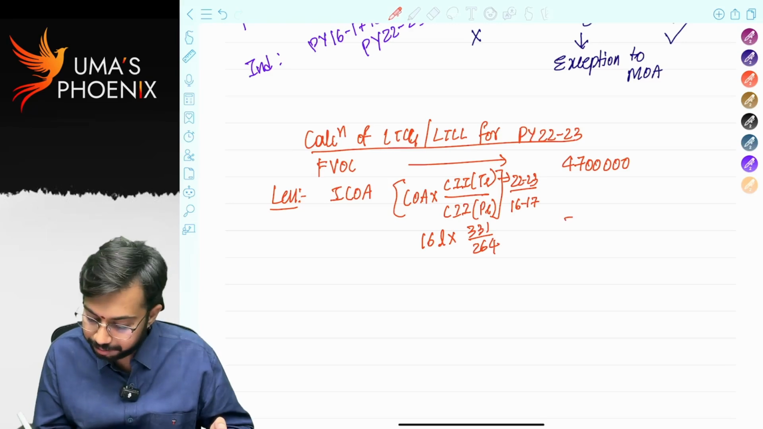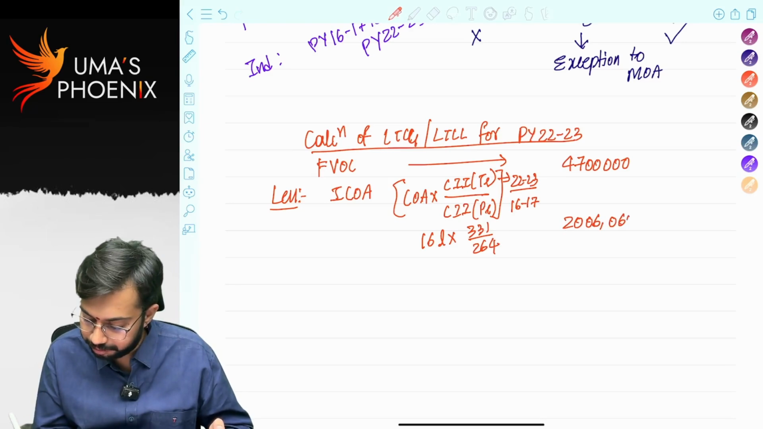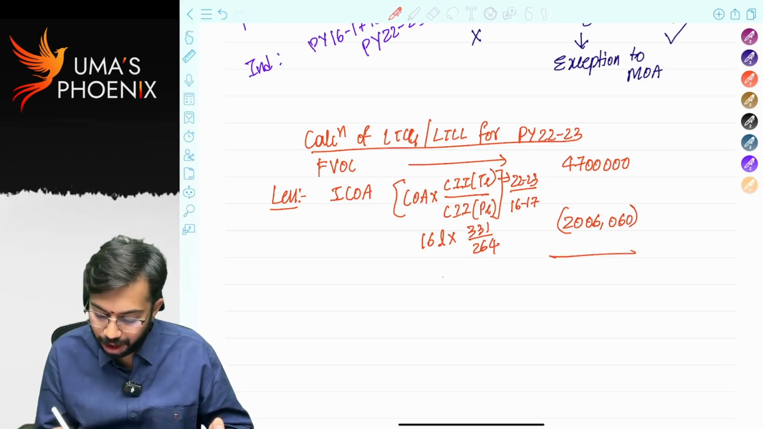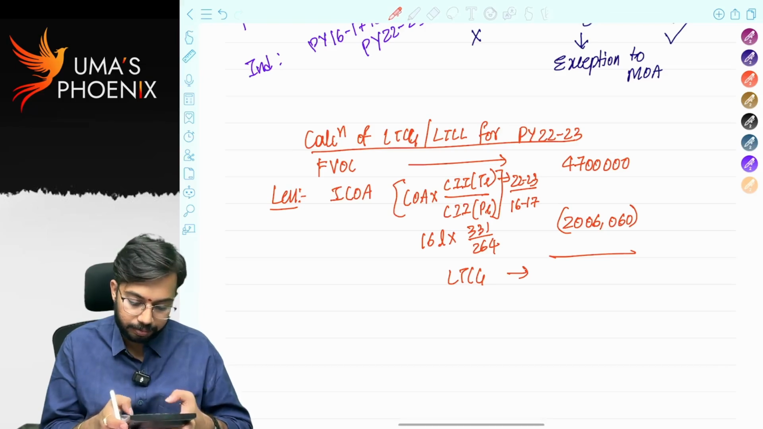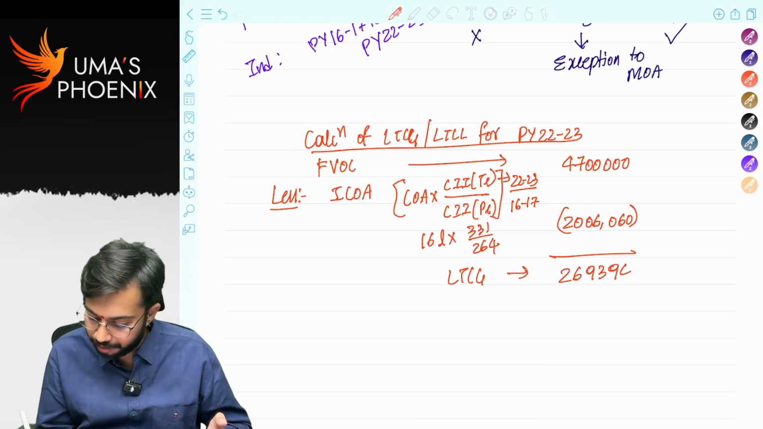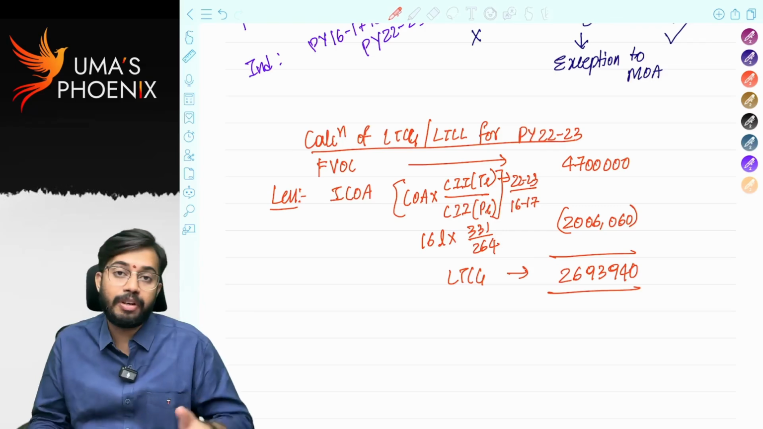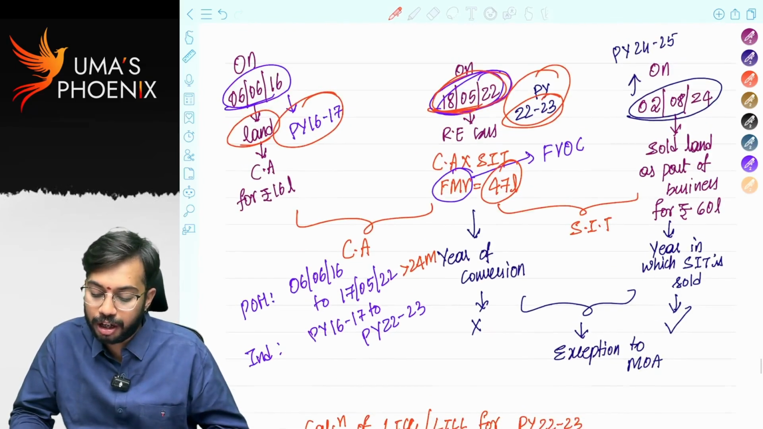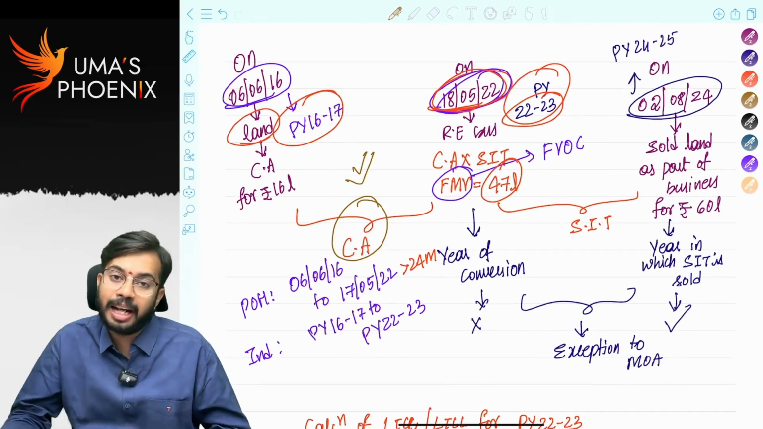20 lakh 6,060. So how much is long-term capital gain? Long-term capital gain is 26 lakh 93,940. Now did you understand how to calculate capital gains in case of conversion of capital asset into stock in trade? So this story is over. We have calculated capital gains.